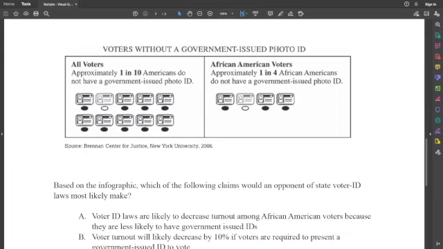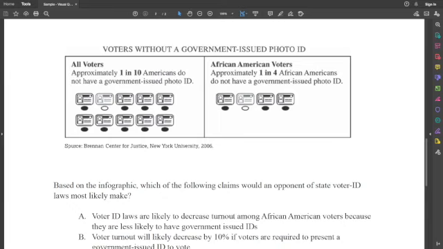Now, just looking at that information without answering the questions, what does that mean about white people? Are they more likely or less likely than a black person to have a photo ID? Way more likely to have a photo ID. If you look at all voters and it's 1 in 10, and then you look at black voters only and it's 1 in 4 that don't have a government ID, that means white people are bringing the average to where it is. It'd be lower if you didn't have white people in the mix.